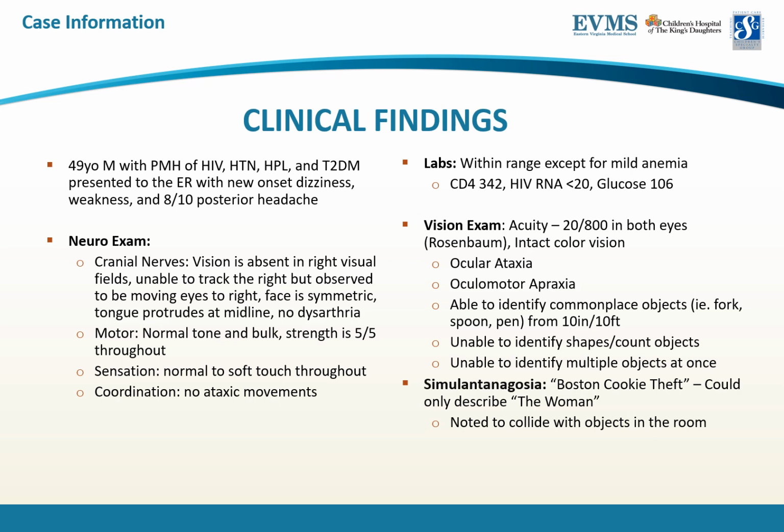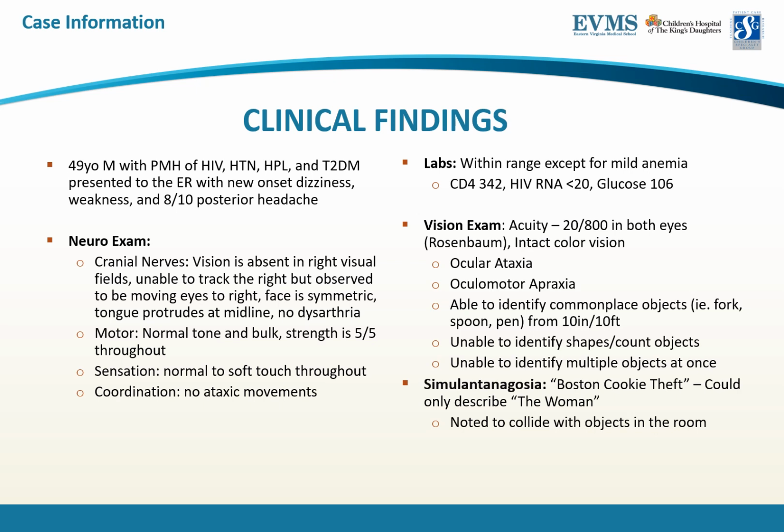MRI and non-contrast CT of the head and neck showed a parietal occipital junction infarct without hemorrhage and additional foci in the right temporal occipital lobe, the left half of the splenium, posterior left thalamus, and anterior medial inferior left parietal lobe. Once stabilized, the patient was discharged from the ER for inpatient rehabilitation. He was able to walk steadily with the help of a walker, but repeatedly collided with objects in the room.